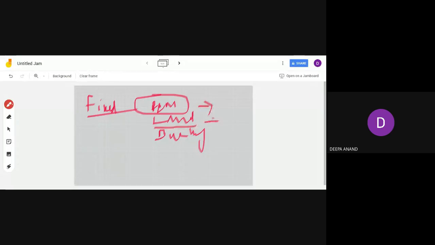Land, do you have to increase it? Does it have a direct relation with the output? No. So these fixed factors do not have a direct relation with the output.